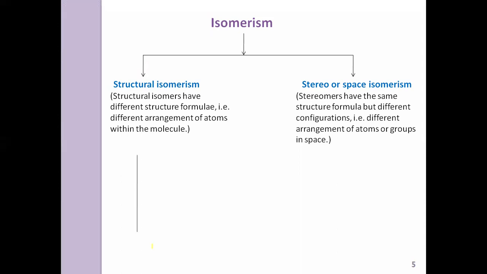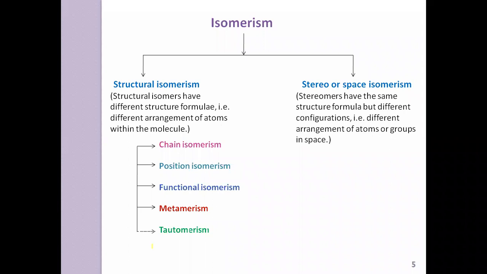And structural isomers have different types like chain isomerism, position isomerism, functional isomerism, metamerism, and tautomerism. Whereas stereoisomers are classified as geometrical isomerism and optical isomerism. Okay, clear? Now in the next slide we discuss what exactly chain isomerism and position isomerism are. We discuss one representative example of each.